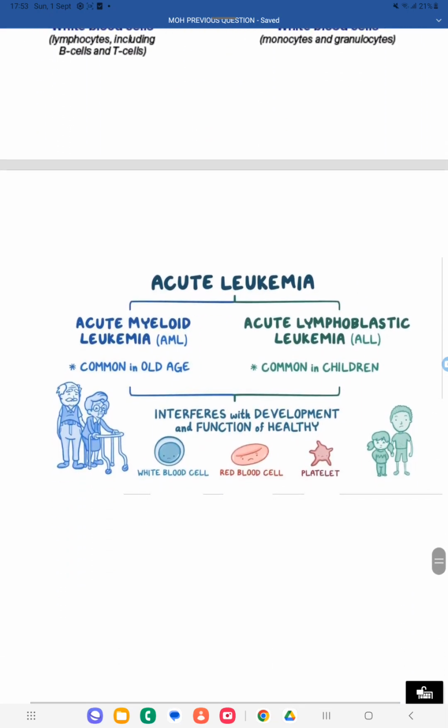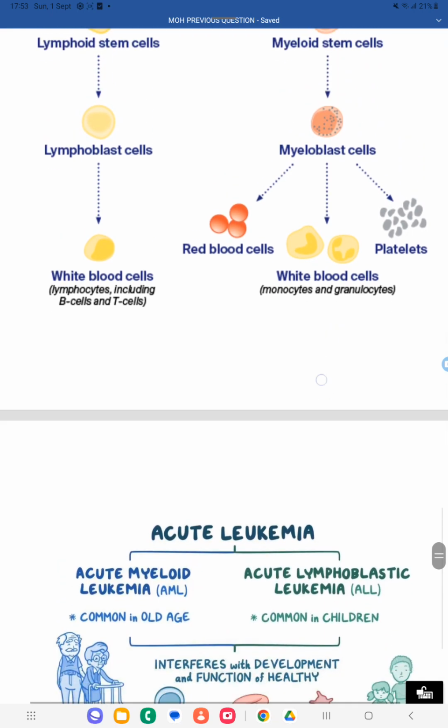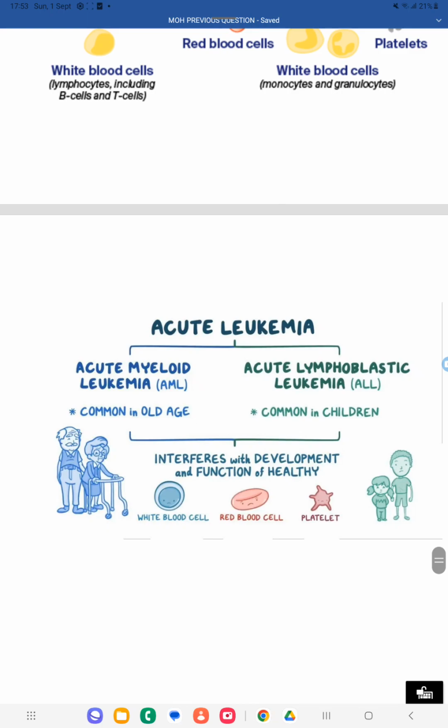There are two types of acute leukemia, acute myeloid leukemia and acute lymphoblastic leukemia. Acute lymphoblastic leukemia means it is affecting the lymphoblast cells. That is usually seen in children. Acute lymphoblastic leukemia is commonly seen in children. Acute myeloid leukemia you can see commonly in old age people. This condition interferes with the development of blood cell production. So a 60-year-old lady has come, and the condition is acute myeloid leukemia.